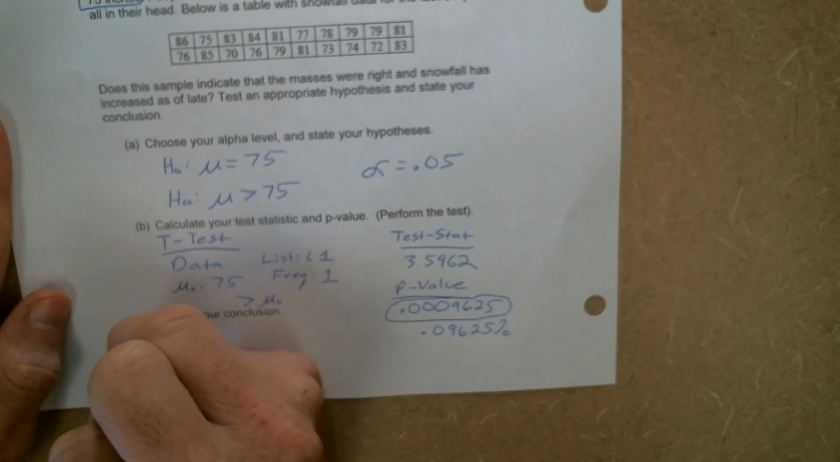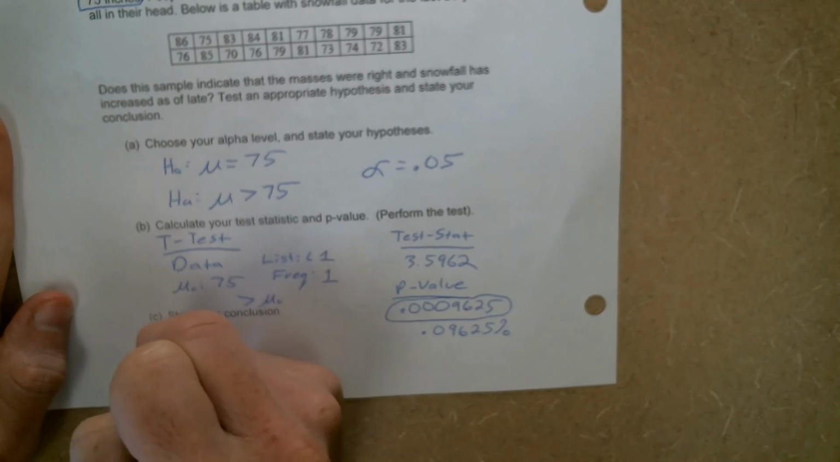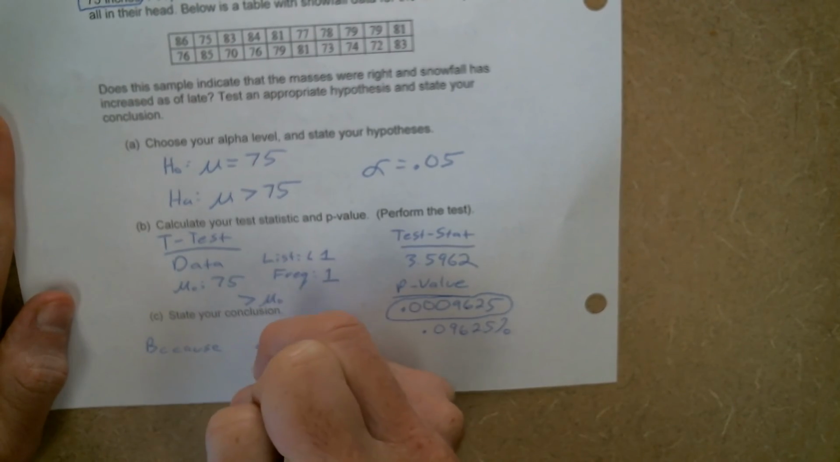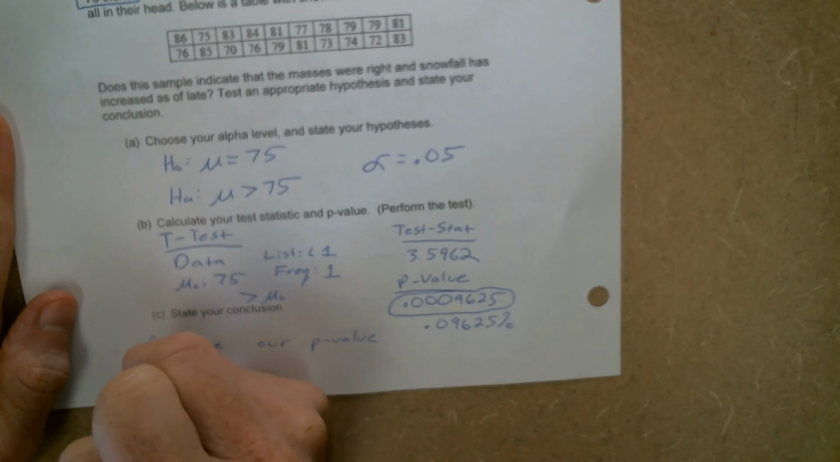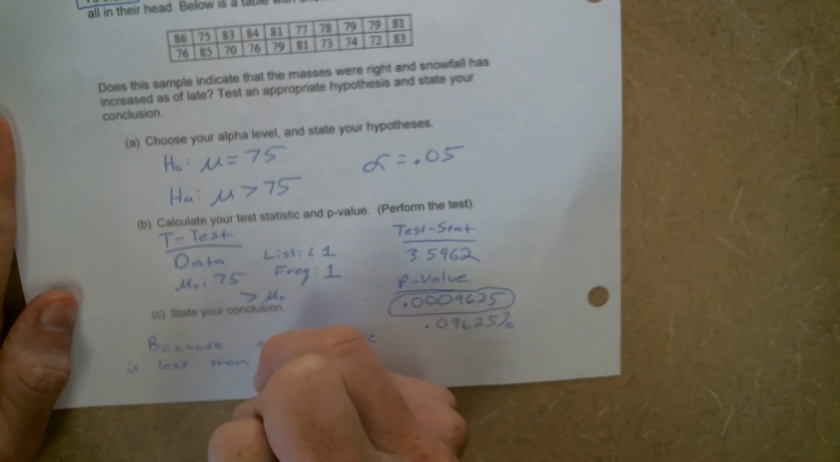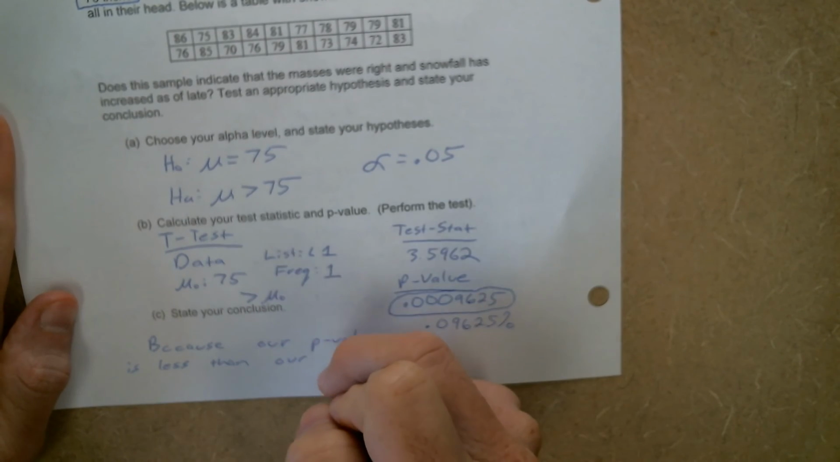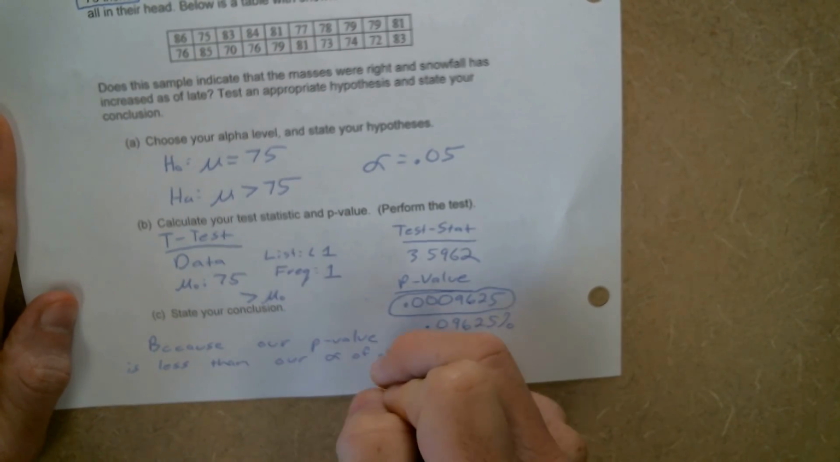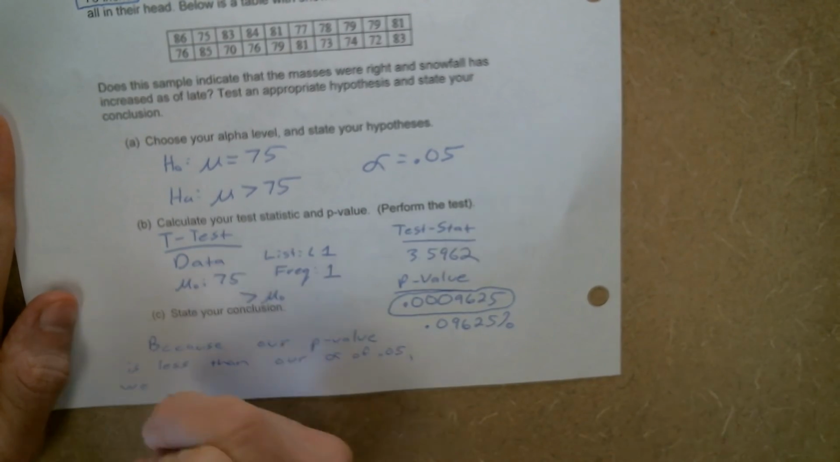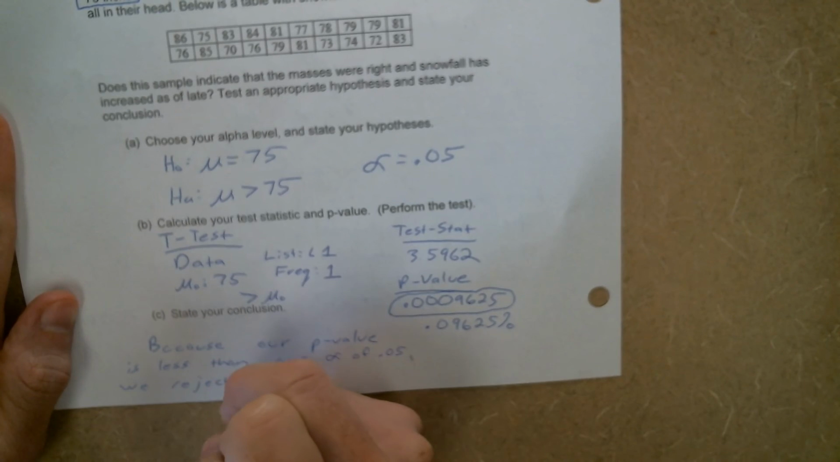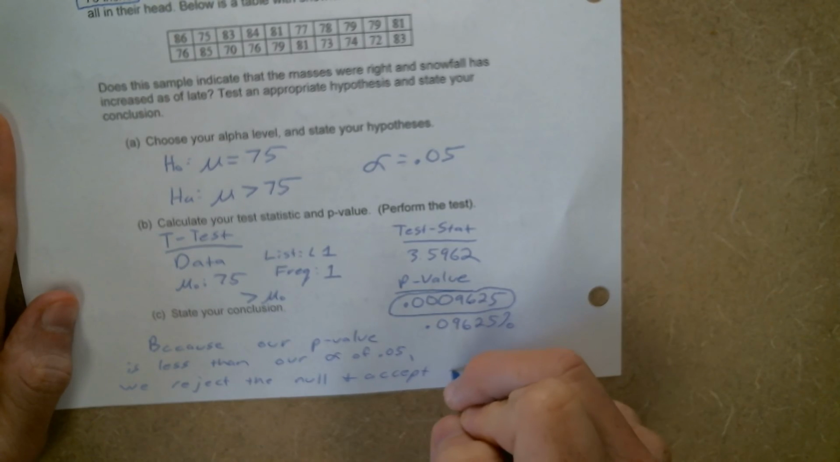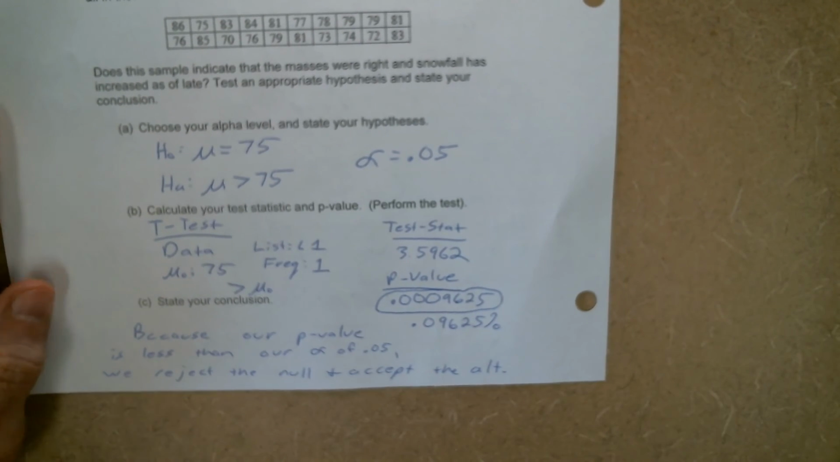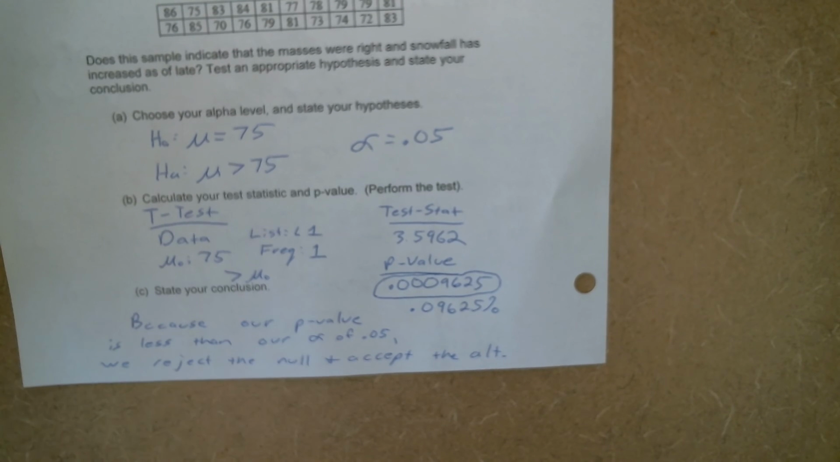So our conclusion would be that because our p-value is less than our alpha of 0.05, we reject the null and accept the alternative. All right. So in context of the problem, it's basically us acknowledging that, yeah, winter's been a little worse lately.